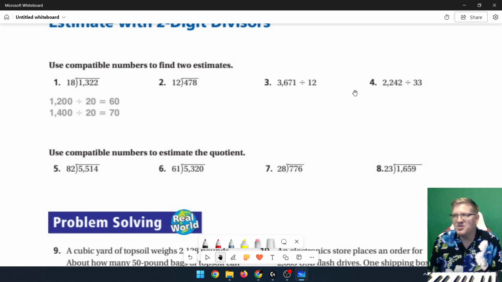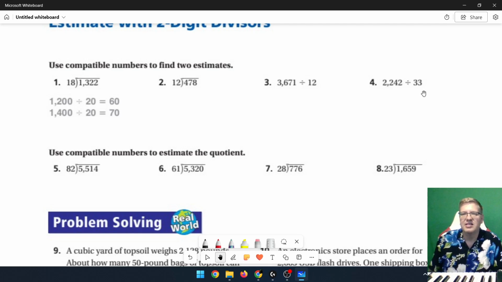So for my students, I'm probably not going to give them every single one of these on the page, especially without giving you some paper to work on them, because we might run out of space pretty quickly here. So for all of these, for 2 through 4, we want to find two different estimates. I would recommend using the same divisor for this one, use the same divisor for this one, and then just adjust your dividends up and down as you need to.